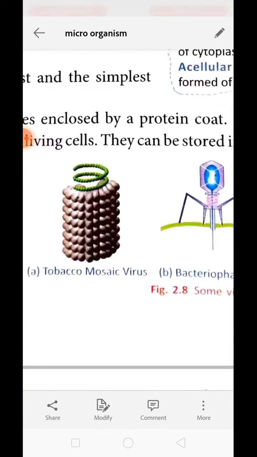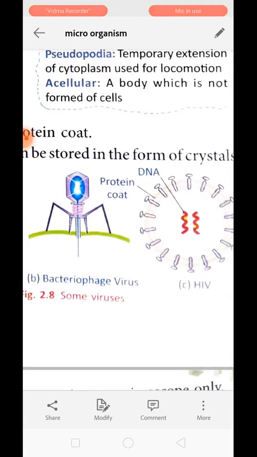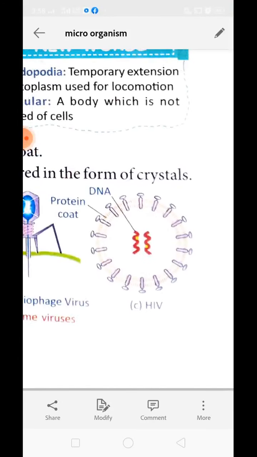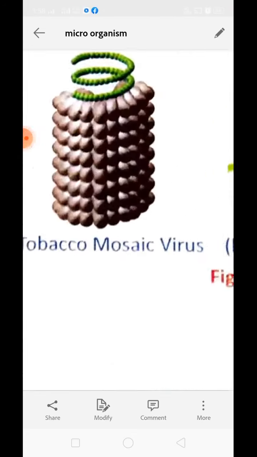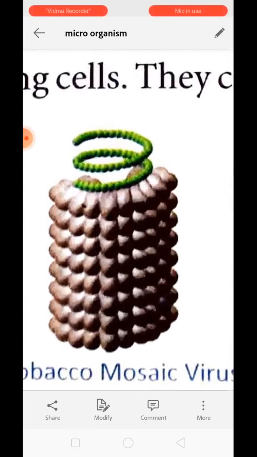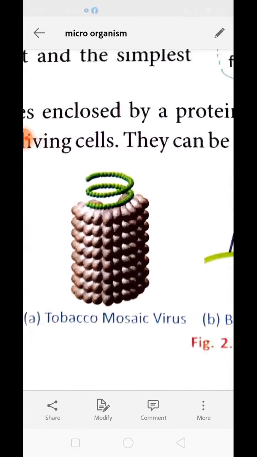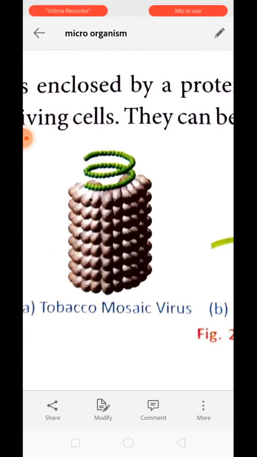You can see this is tobacco mosaic virus, this is bacteriophage virus, and this is HIV virus. All viruses are acellular structures. Acellular means it does not have a cellular structure. So that is why they are called acellular. They are the smallest and simplest microorganisms. Their body is composed of basically two things. The first is the protein capsid, and the second is their genetic material. The DNA or RNA molecule present in the protein coat is the genetic material, and the protein coat is the one which protects the genetic material.